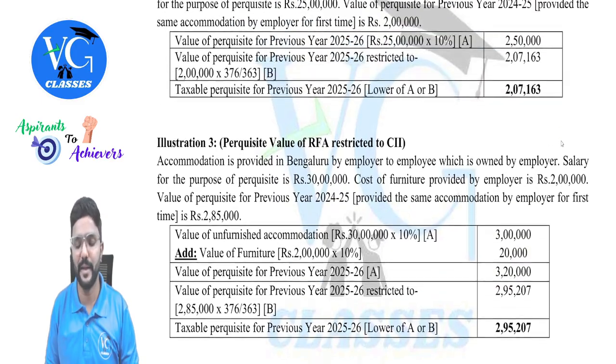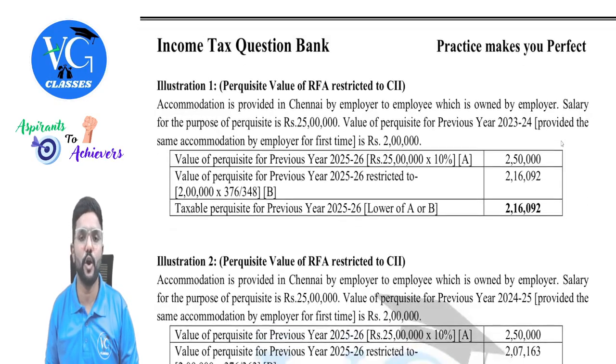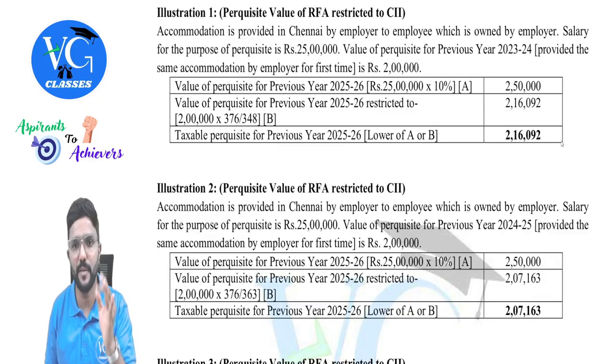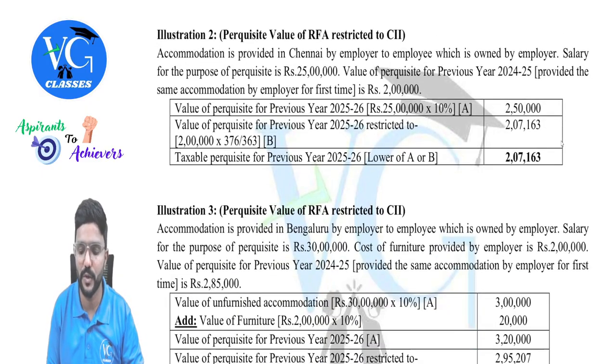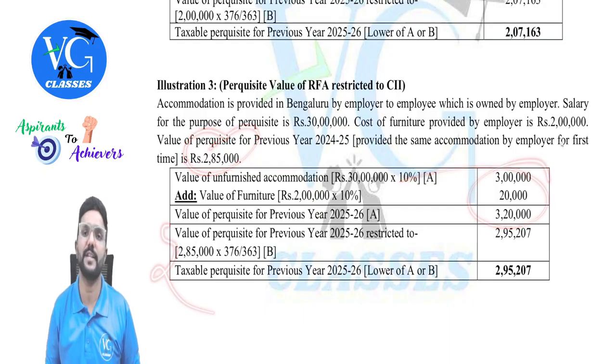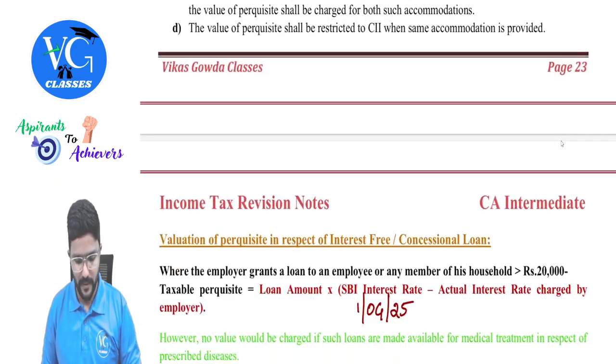And please be careful. This provision, that is cost inflation index, we will apply only when the same accommodation is provided by the employer for more than 1 year. And only if such information, if this value and all is given in the question, only then you will apply this part. If not, just stop it for this. Got it? Yes, sir. Fine.